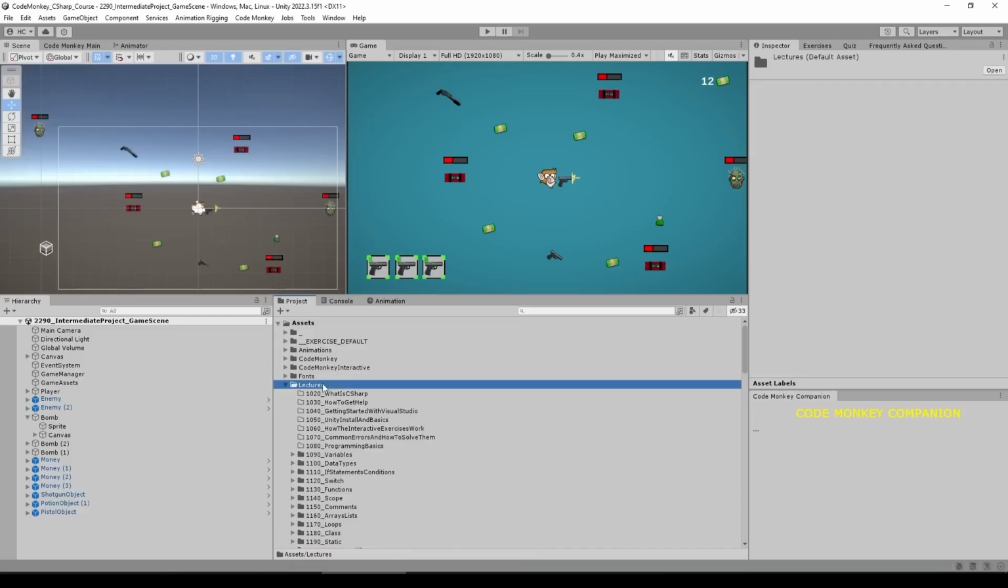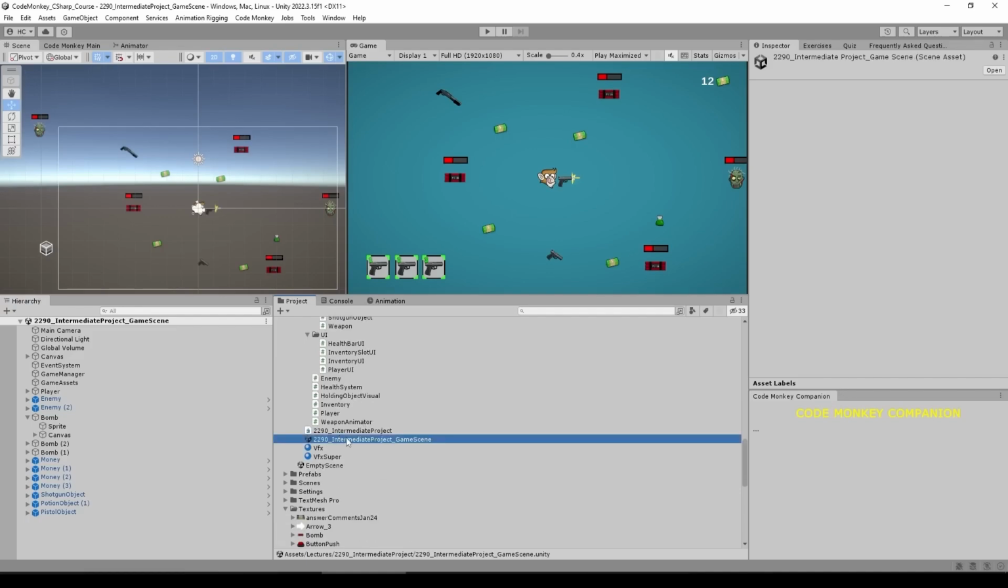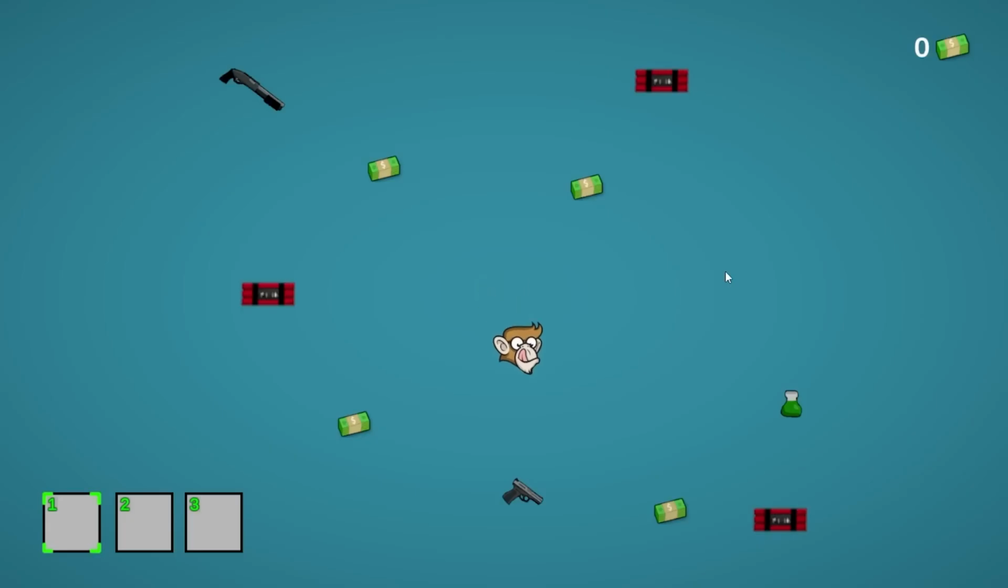It's inside the Unity project, inside the lectures, and down here at the bottom we've got the intermediate project. So we have our game scene, let's open it. And here is the minigame running. So I've got a player object, I can move around by pressing the arrow keys or WASD.